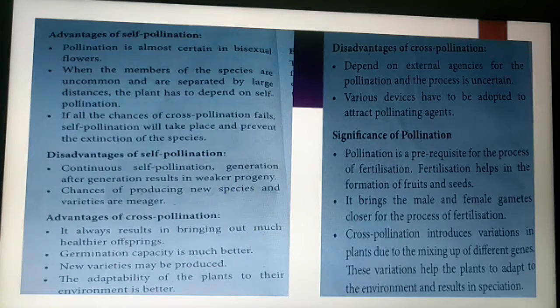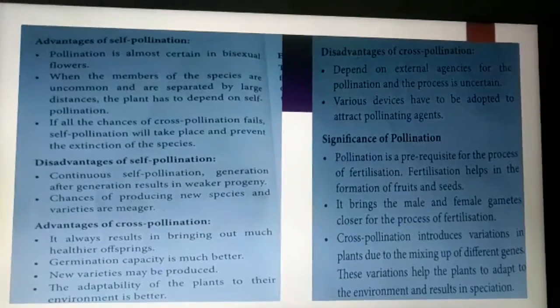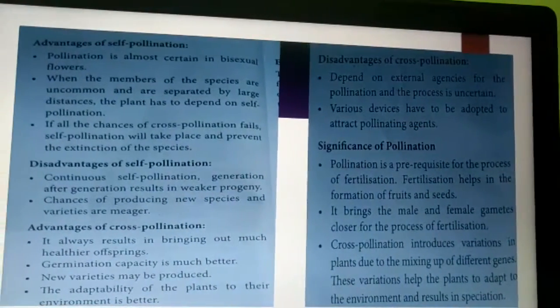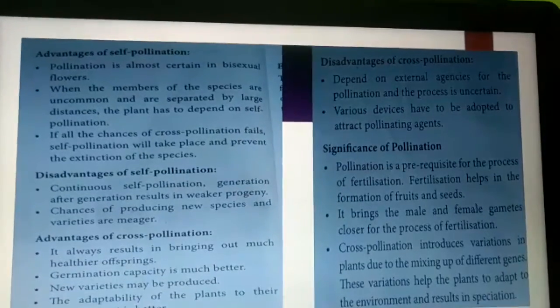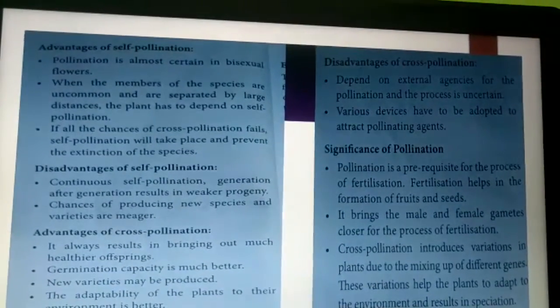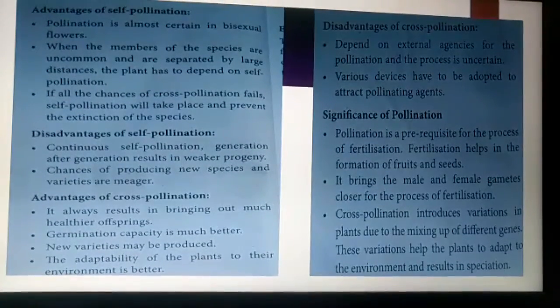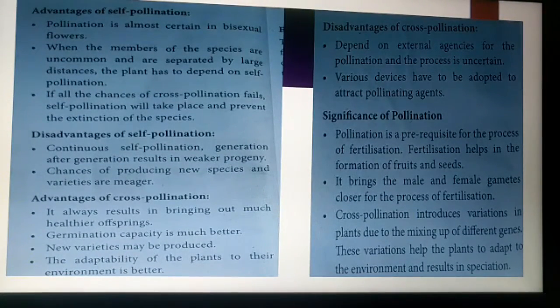The next topic is the advantages of cross-pollination. It brings out much healthier offsprings. By means of cross-pollination, the plants produced are healthier in nature. They show many superior characters than their parents, because the combination of two parents causes new characters.